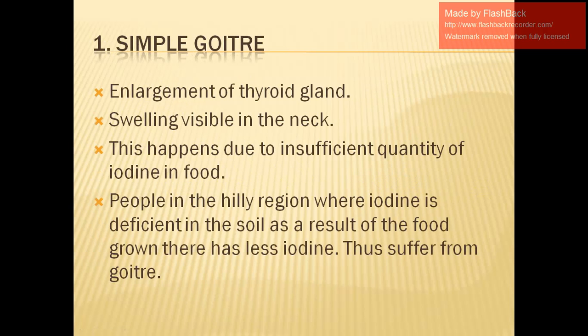So first is our simple goiter. What happens in simple goiter? That means, why is this simple goiter taking place? Because there is less production, under secretion of the hormone thyroxine. So in this case, the thyroid gland gets enlarged. You will see that the thyroid gland is enlarged, and the swelling is visible in the neck.